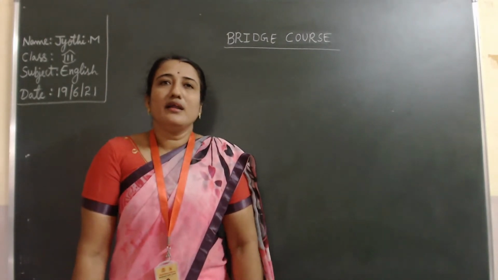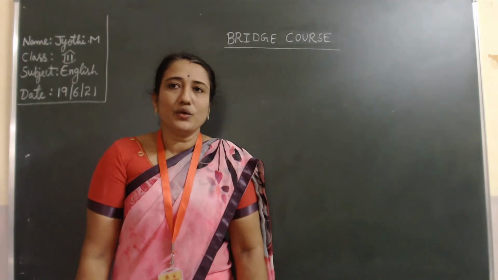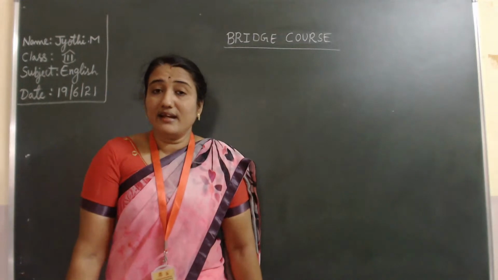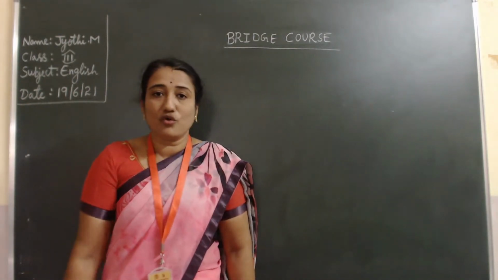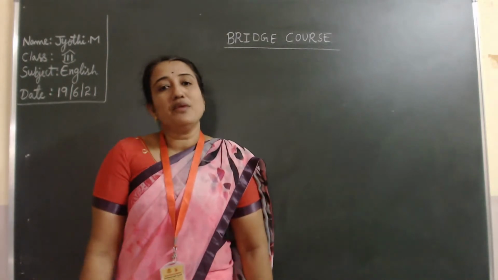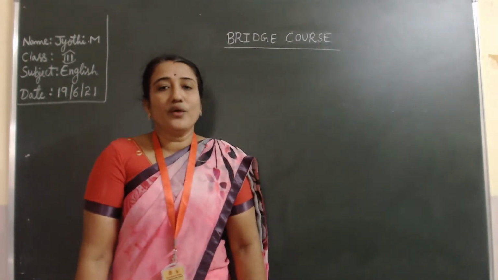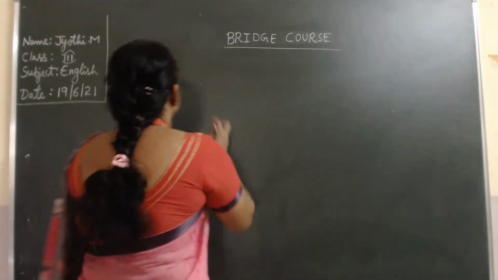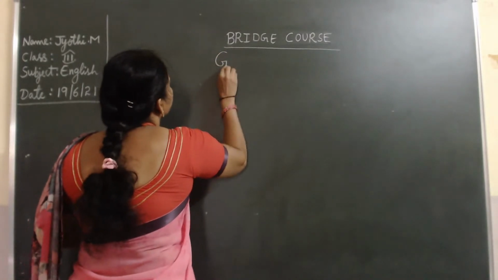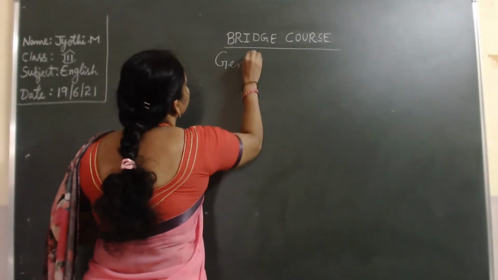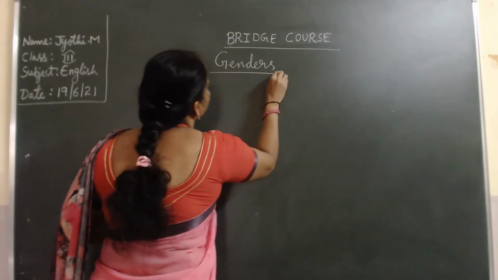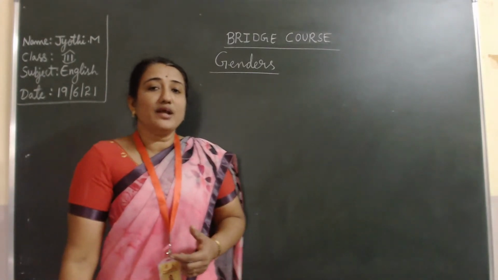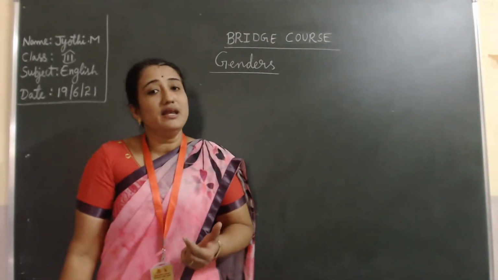A noun is a naming word. It can name a girl, it can name a boy, or it can name a thing. It is the name of a thing, or the name of a place also. But there is a particular name given to that noun. Today we are going to see that one. What is that called? It is the genders. These are the gender nouns. Here, for a set of people, it is giving one name.